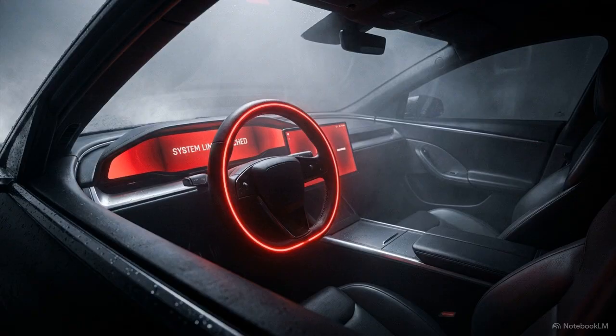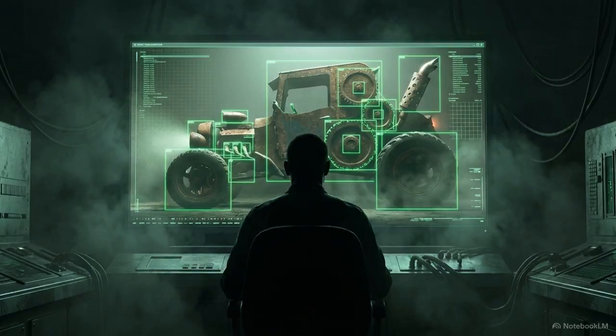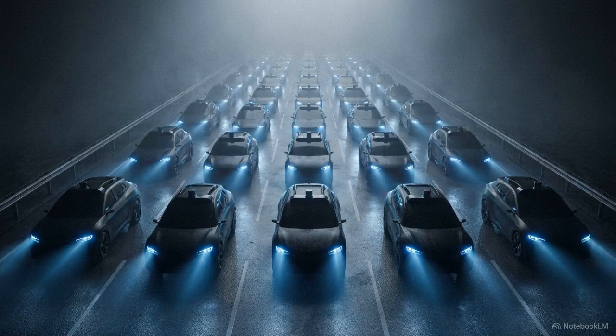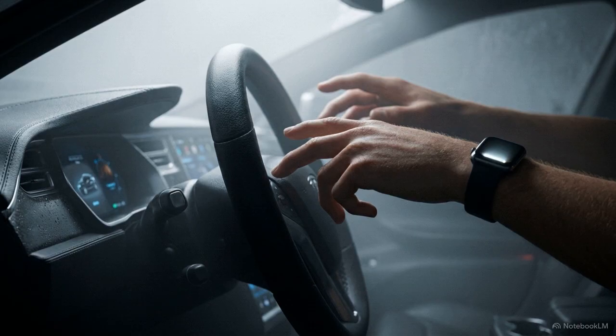The system flags this lack of knowledge and immediately requests that the human driver take control. The car then uploads the data from the encounter to the cloud. Developers use this footage to update the training pipeline, ensuring the entire fleet recognizes the anomaly in the future. An AI's ability to flag what it has never seen transforms a potentially deadly edge case into a survivable learning moment.